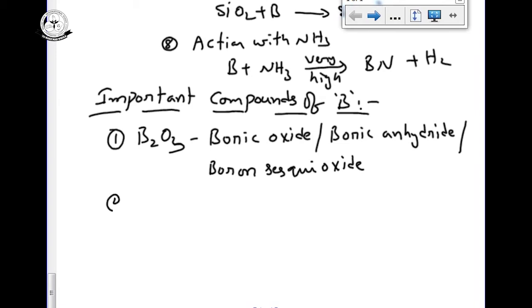The second and most important compound for this chapter is B2H6. Its name is diborane. Second important compound is diborane.